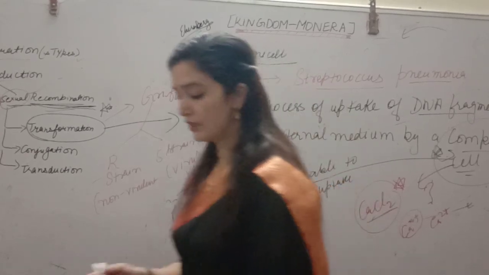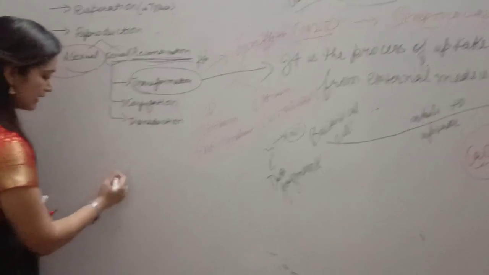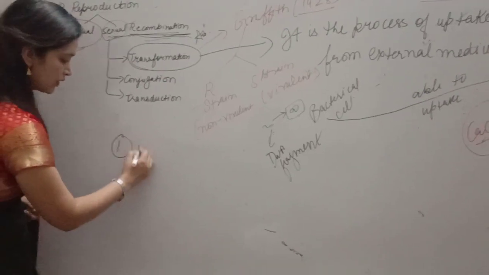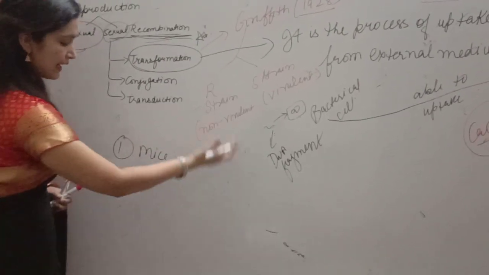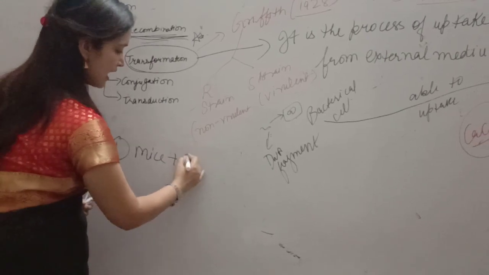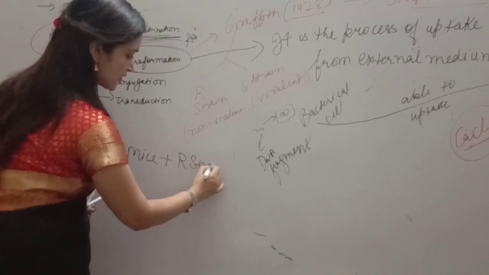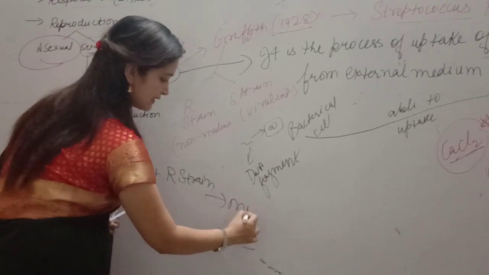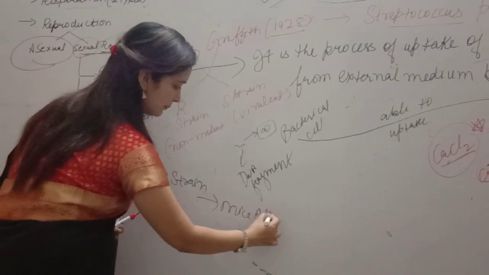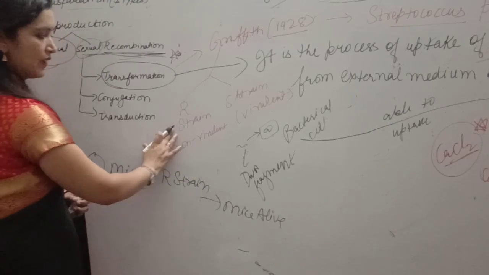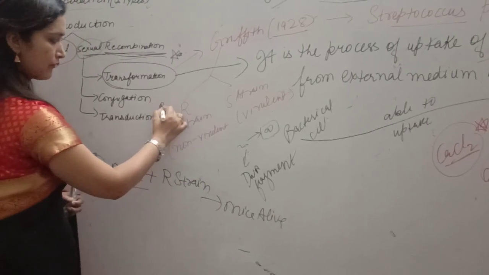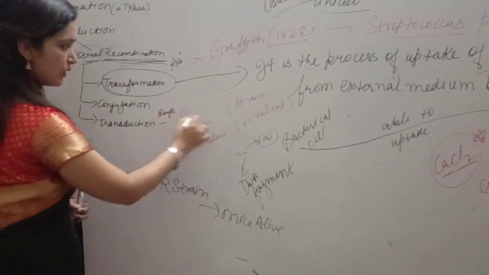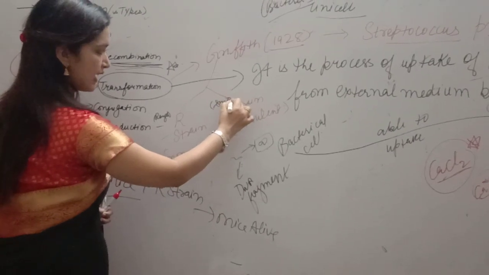Now, how did Griffith use these 2 strains? First of all, in case 1, Griffith inoculated the R strain of bacteria in mice. What will happen? The mice stay alive, because this is non-virulent. R means rough, that doesn't have a capsule. S means smooth, that has a capsule.